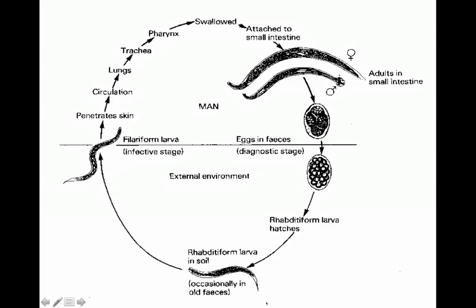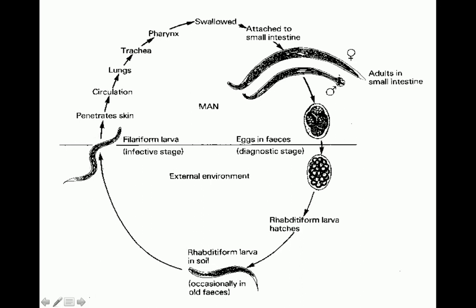This is another picture just like the one I showed you with the Ascaris. The eggs are passed. Here you can see the eggs containing blastomeres, which are finally converted into rhabditiform larvae that hatch out from the egg, and this is converted into filariform larvae.